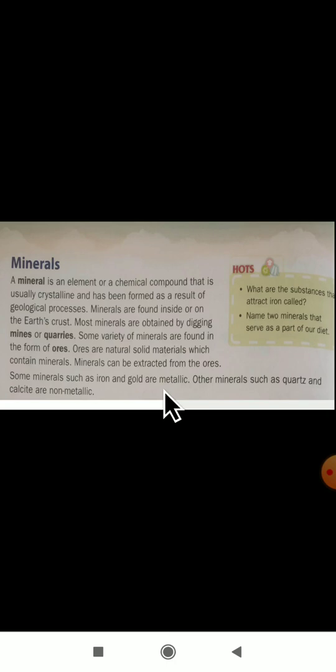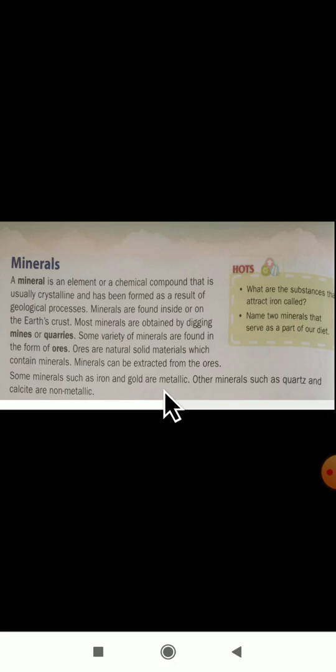Some varieties of minerals are found in the form of ores. What are ores here? They are the natural solid materials which contain minerals, and minerals can be extracted from ore itself. As you all know, iron and gold are metallic ores. Other minerals such as quartz and calcite are non-metallic. Again we have metallic minerals and non-metallic minerals. In metallic minerals, iron will come, and it is extracted from which ore? It is extracted from hematite ore. As you all know, aluminium is extracted from bauxite ore, and copper is extracted from pyrite ore.